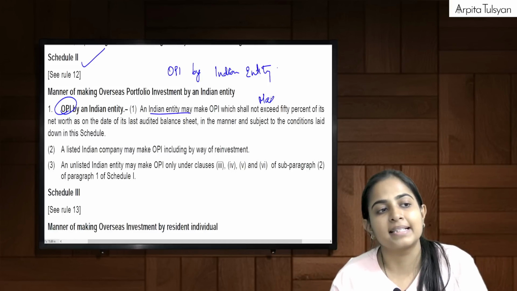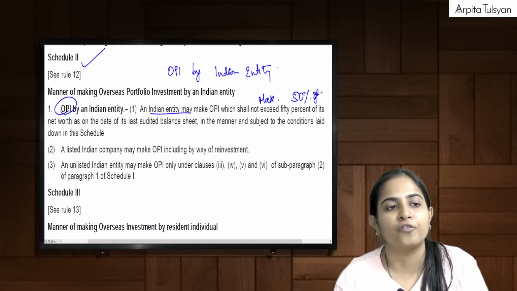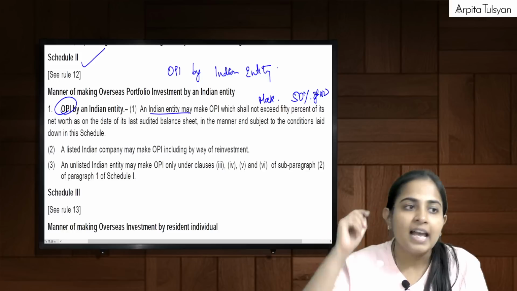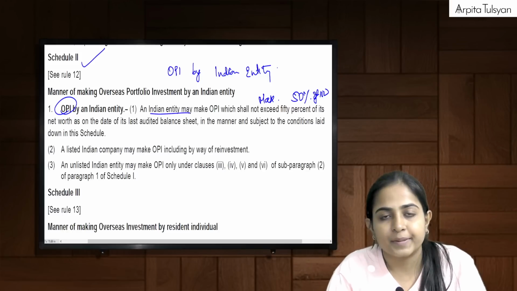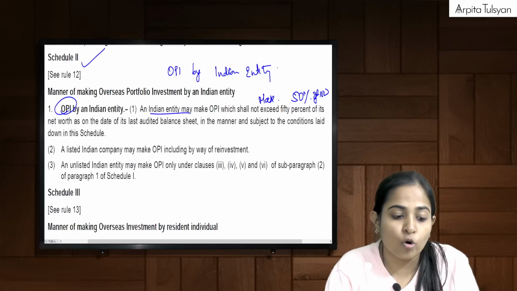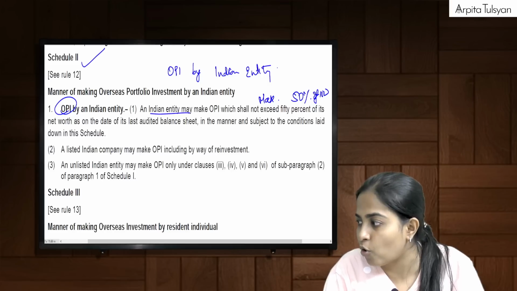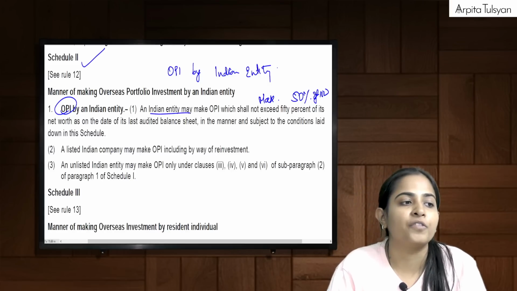Now here, OPI limit maximum 50% of the net worth. Ma'am, net worth as on which date? Last audited balance sheet, and as per the terms and conditions. ODI limit 400% of the net worth. OPI limit 50% of the net worth.